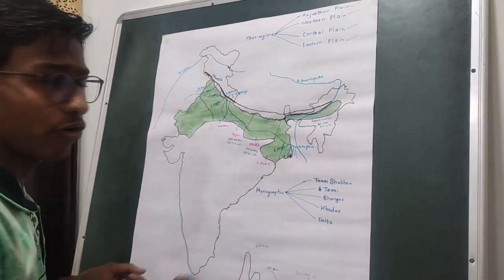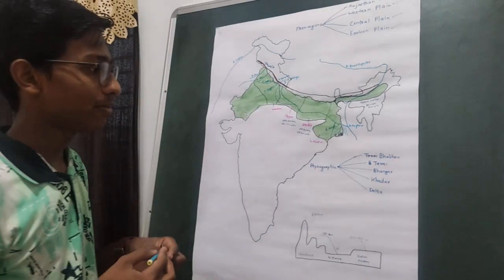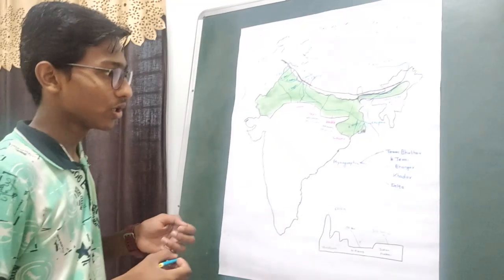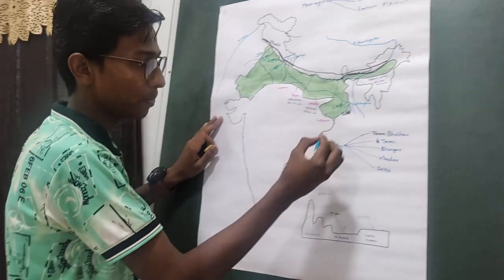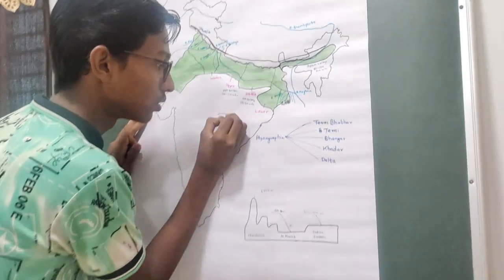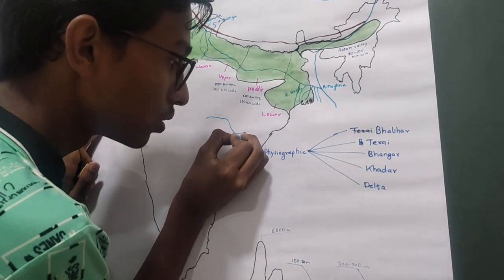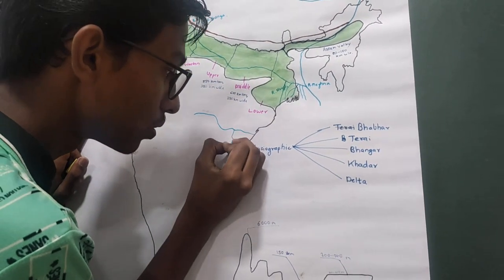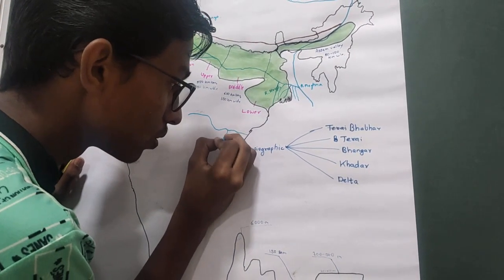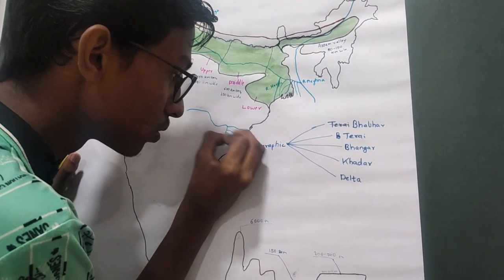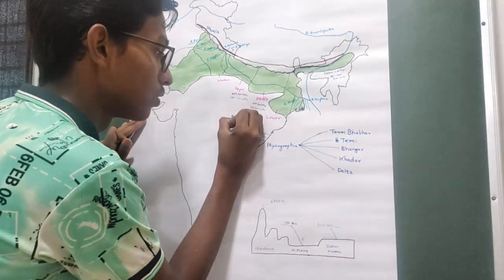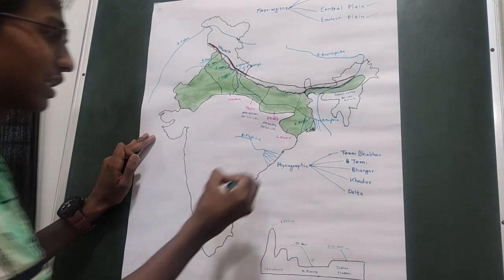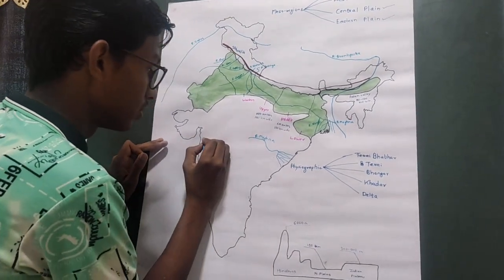The delta is not only formed by the rivers Ganga and Brahmaputra, but there are many other rivers in India which form deltas. There is the river Mahanadi in Chhattisgarh and Odisha, flowing into the Bay of Bengal. And after that, river Godavari.